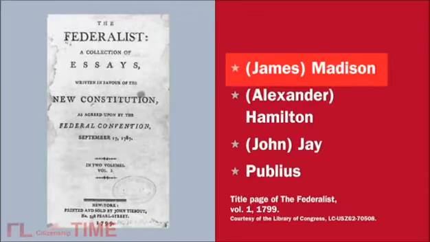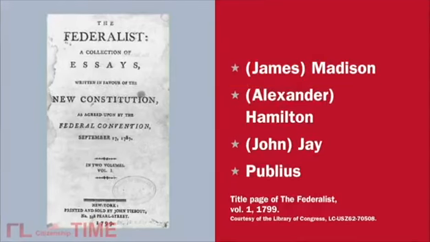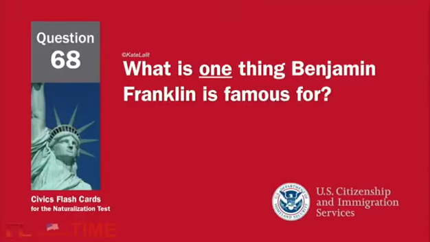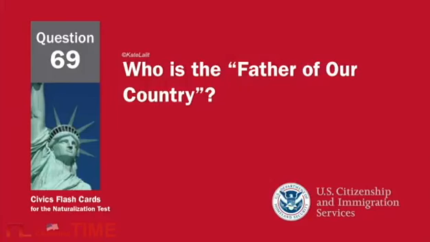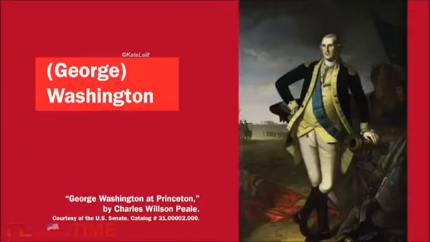James Madison. What is one thing Benjamin Franklin is famous for? U.S. diplomat. Who is the father of our country? George Washington.